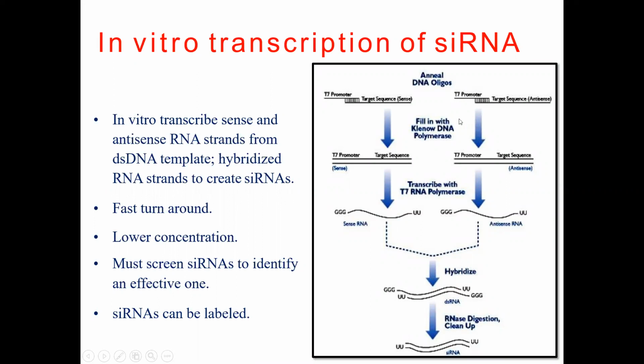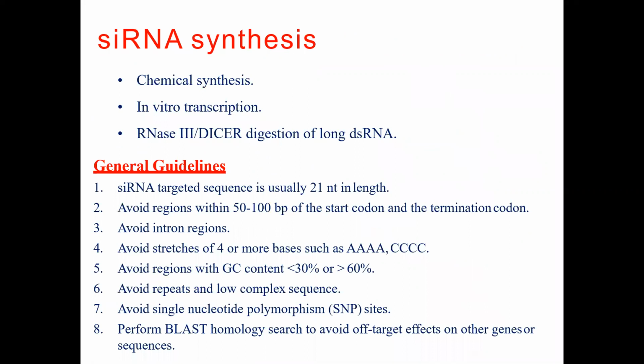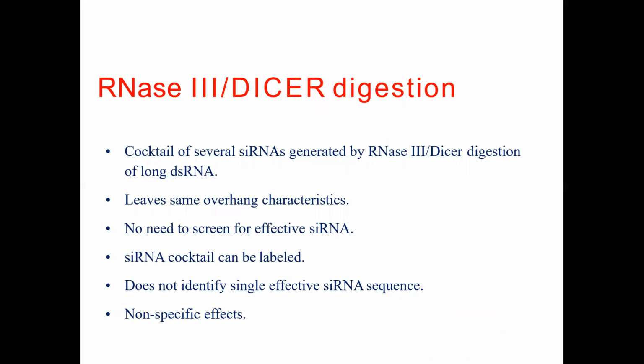You have to mainly know how the siRNA silencing complex works and how gene silencing is done. So these processes are mentioned here. Now, RNase III dicer digestion: a cocktail of several siRNAs is generated by RNase III dicer digestion of long chains.